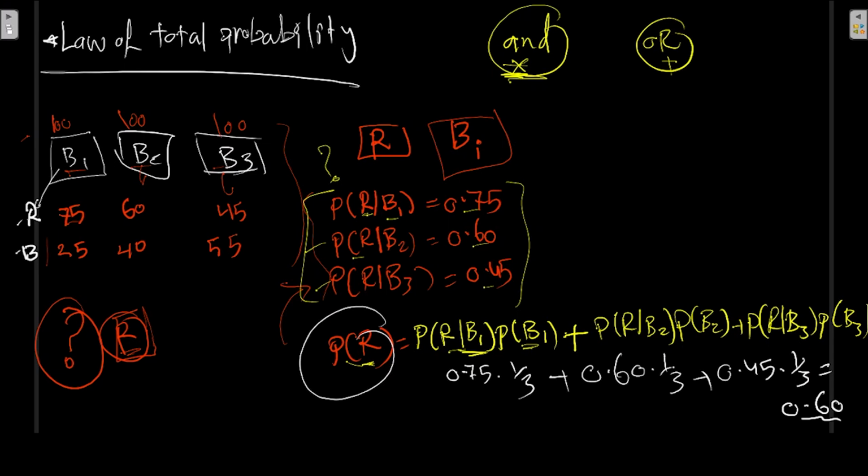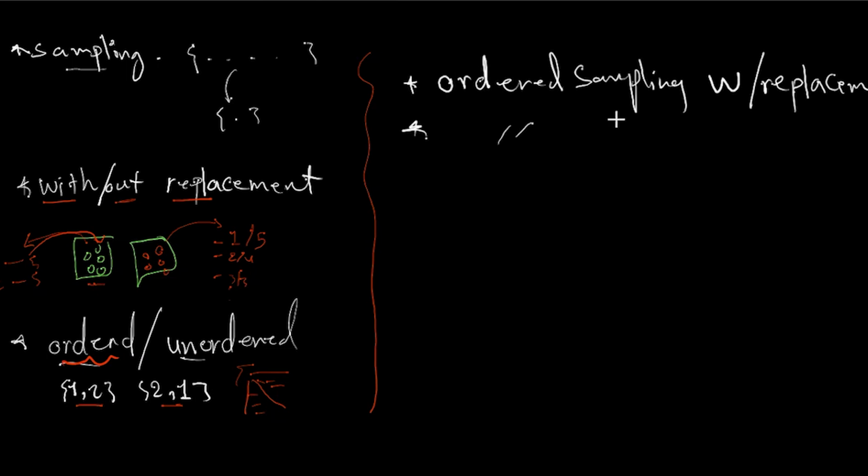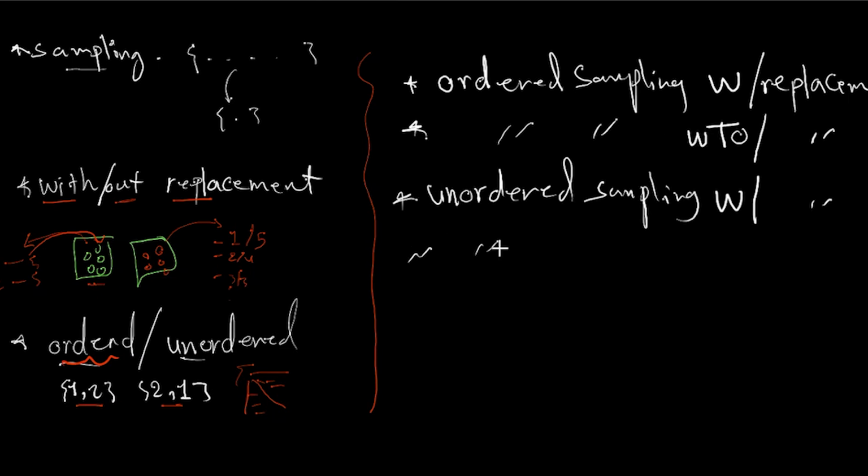Okay, so we can continue. Also, what does sampling mean? It is to form a set, choosing an element from that set. In other words, draw a sample at random from a given set. We will talk about sampling from sets, four possibilities. I'm going to write them down here in bullets: ordered sampling with replacement, ordered sampling without replacement, unordered sampling with replacement, and then finally unordered sampling without replacement.